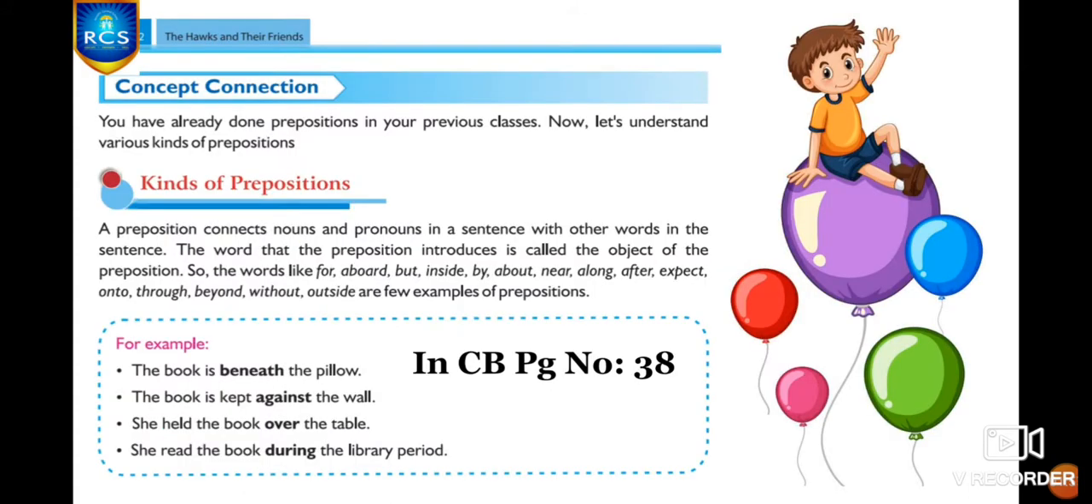In your concept book, page number 38, a preposition connects nouns and pronouns in a sentence with other words in the sentence. And the word that the preposition introduces is called the object of the preposition. For example, the book is beneath the pillow. Here, the preposition beneath introduces the word the pillow. So, the pillow is the object in this sentence. Are you all clear, children?